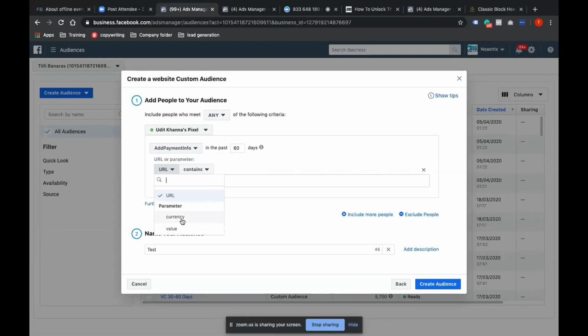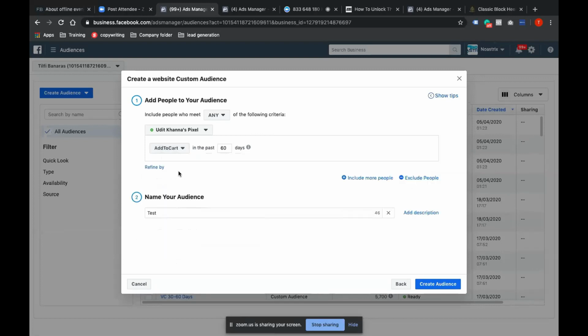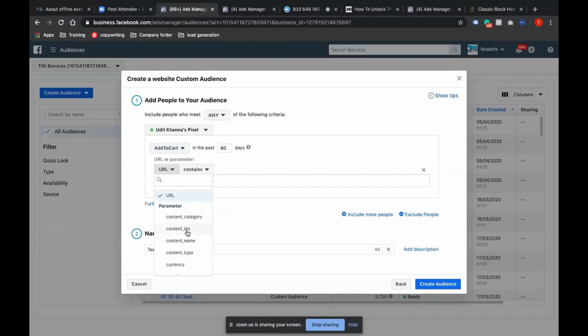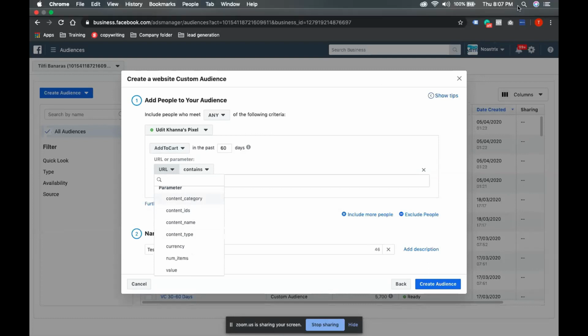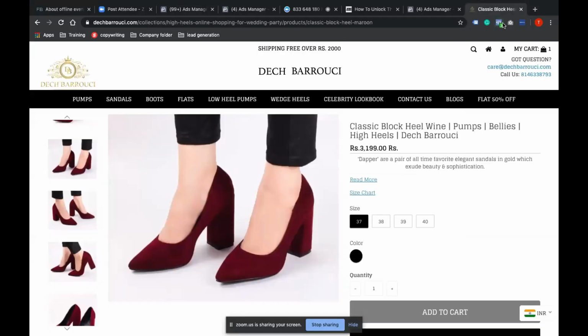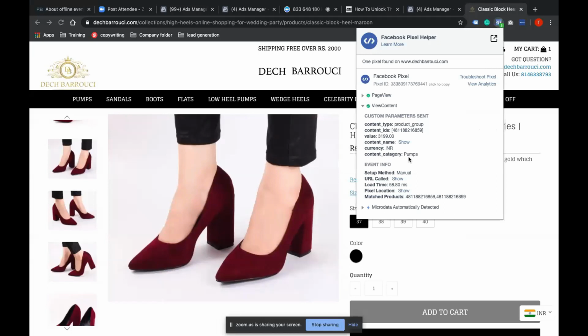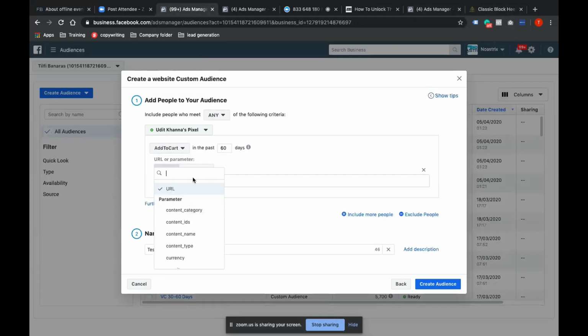So there is always a relevant parameter associated with it, and how do we use that? For instance, I want to know people who have done add to cart, and I want to understand that only for this particular category. This is a different account, but just to tell you, here it is shown that my content category is pumps, right? So I would have simply written pumps here. All the users who have visited this particular category will come here.